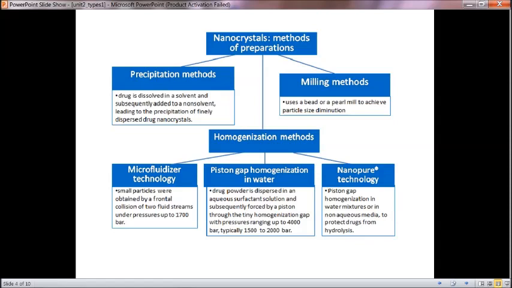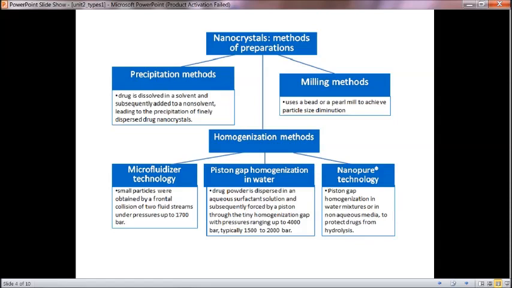Then in piston gap homogenization in water, drug powder is dispersed in an aqueous surfactant solution and subsequently forced by a piston through a tiny homogenization gap with pressure ranging up to 400 bar, typically 1500 to 2000 bar.